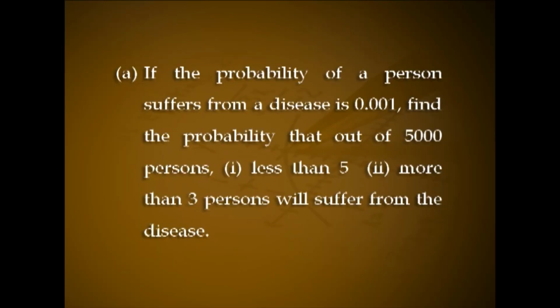Before we attend the next unit, please try to answer the following questions. 1. If the probability of a person suffers from a disease is 0.001, find the probability that out of 5,000 persons, (1) less than 5, (2) more than 3 persons will suffer from the disease.